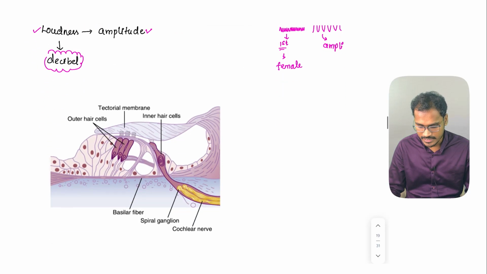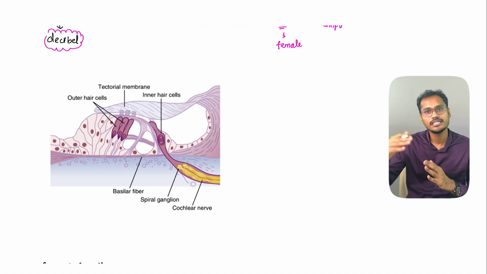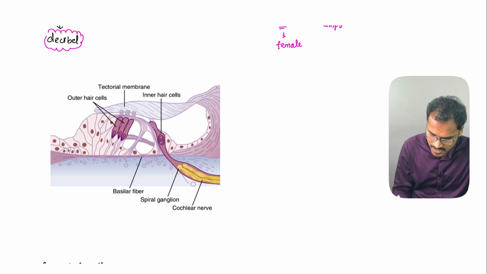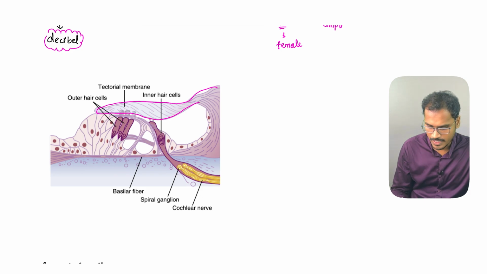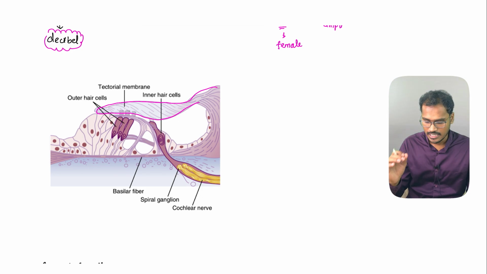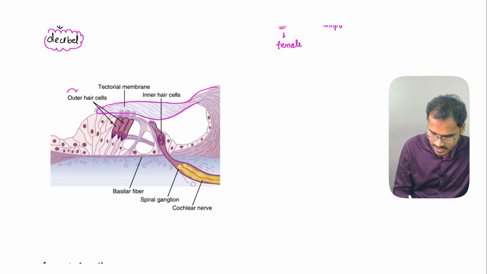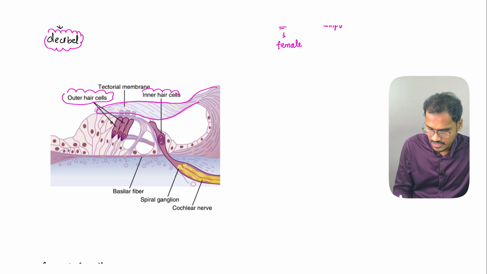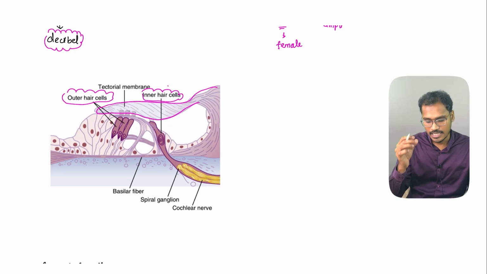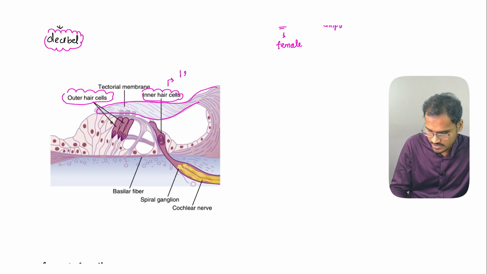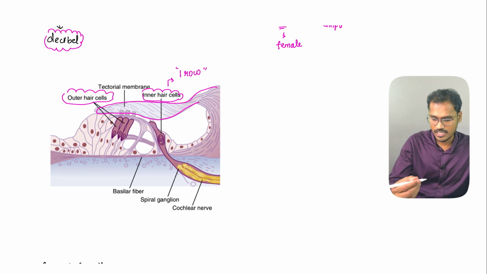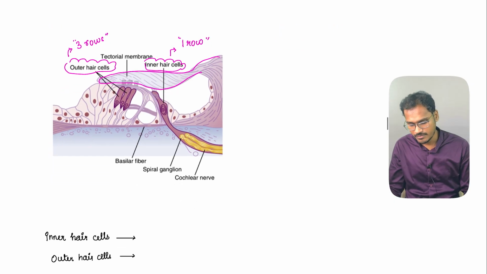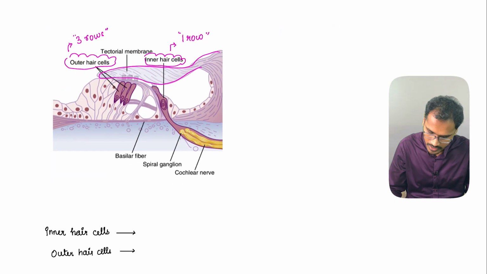And previously we have seen this important structure, wherein there is a tectorial membrane present. This is nothing but the organ of Corti. So this is the tectorial membrane, which helps in the movement of the hair cells. And the hair cells are further divided into outer hair cells and inner hair cells. In this image you can see the inner hair cell has only one row of hair cells, whereas the outer hair cells have about 3 rows. And you can clearly see from this diagram that the inner hair cell is the one continuing as the vestibulocochlear nerve.